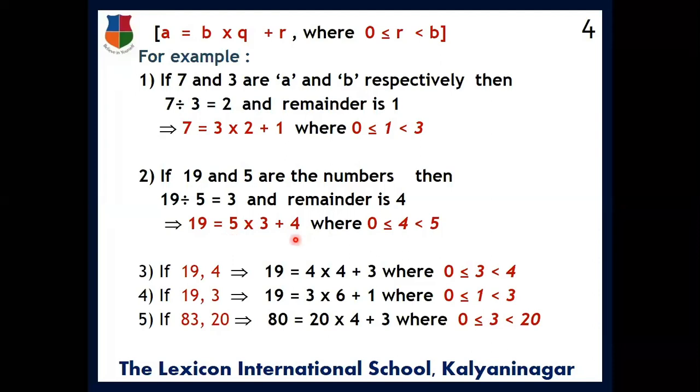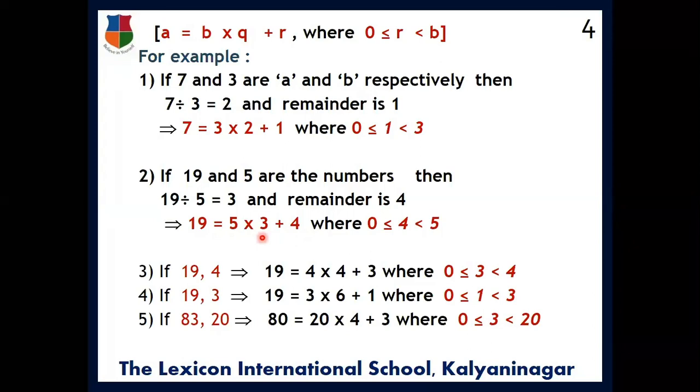That means, suppose you change the quotient and remainder for these two numbers. Somebody will think it will be in this way, 19 is equal to 5 into 2 plus 9. But that is not possible because that is not the normal division. In normal division, the maximum possible number is considered as the quotient.